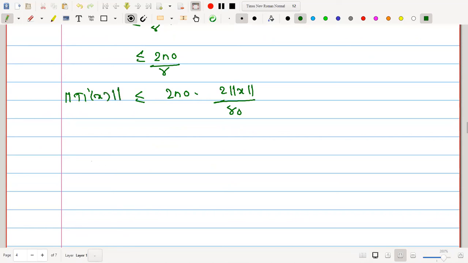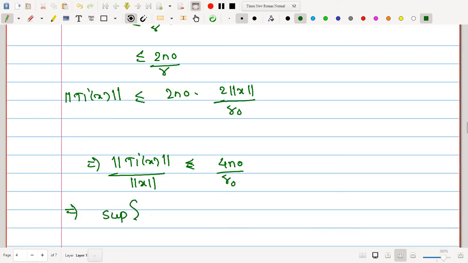Therefore norm of Pi of x upon norm of x is less than or equal to 4 n naught upon r naught, where n naught and r naught both are constants. If I take the supremum over i, the supremum of norm Pi of x upon norm of x, there is no x on the right, is 4 n naught upon r naught.